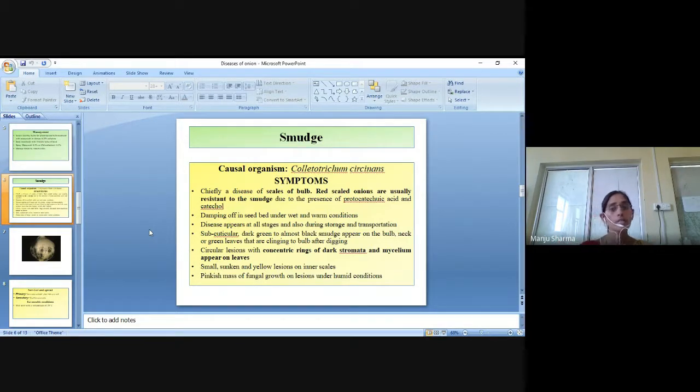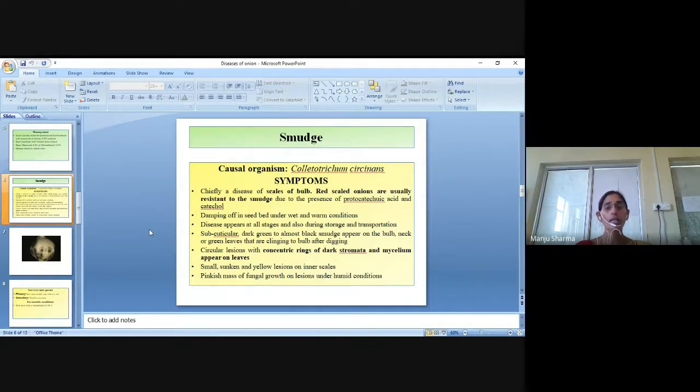Damping off in seed bed under wet and warm conditions. Disease appears at all stages and also during storage and transportation.